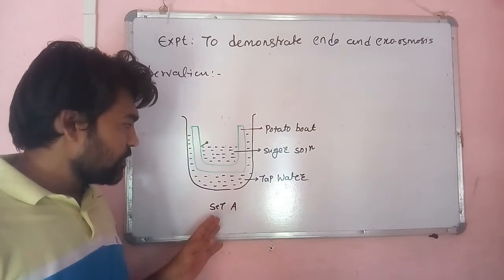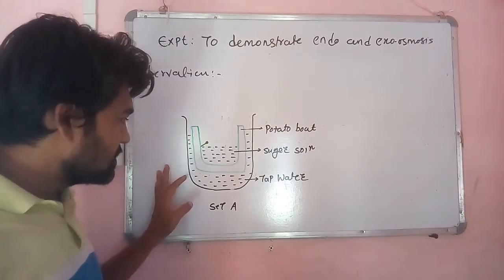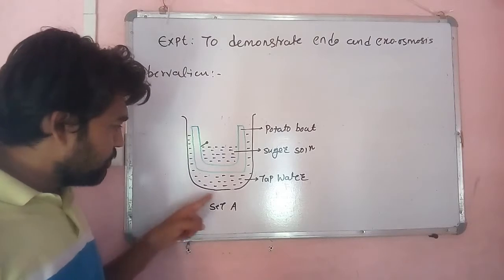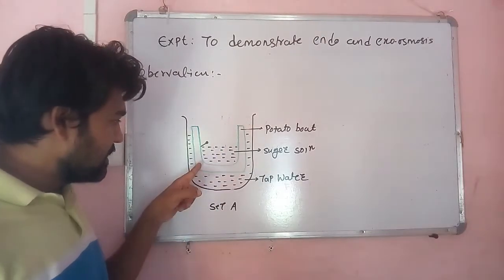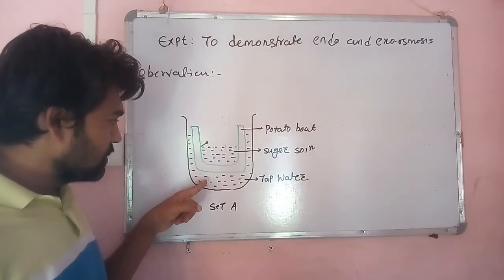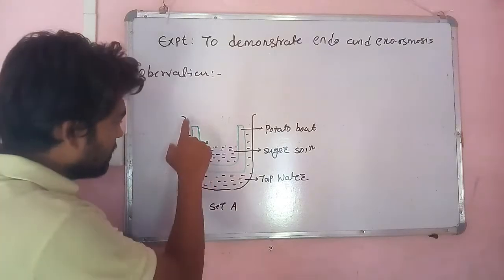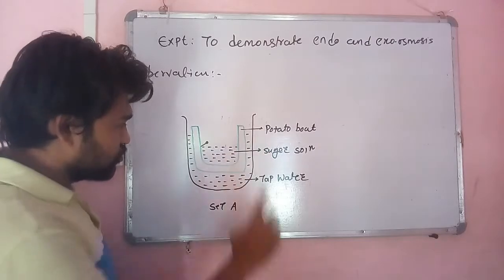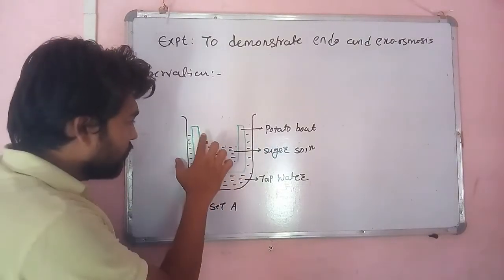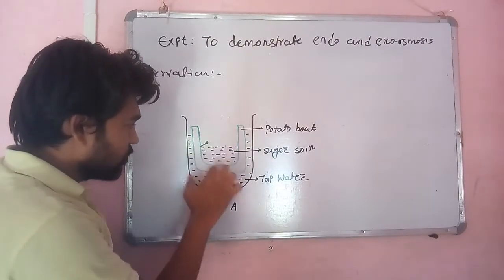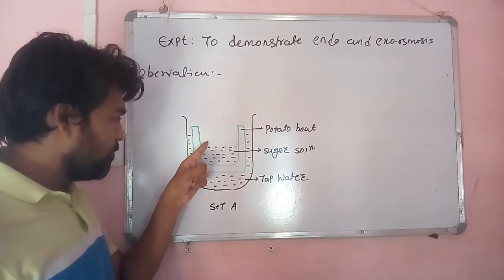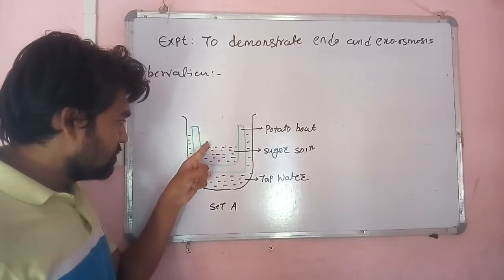Now in set A, what is the condition? Look here, this is the beaker, and inside it the boat is placed over the water. In the beaker we have taken tap water, whereas in the potato boat we have taken a sugar solution, and we have filled the boat up to half of the potato boat. You can see that the final level is marked with the help of this needle.